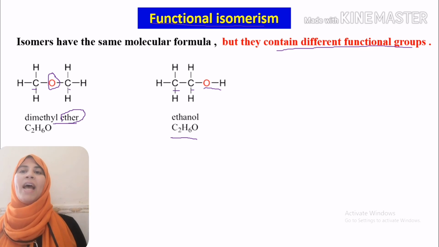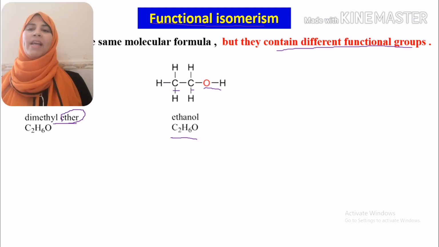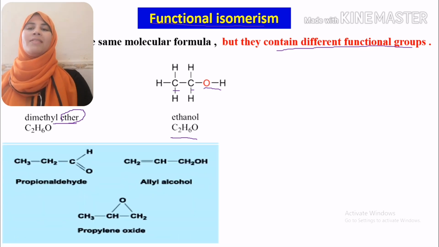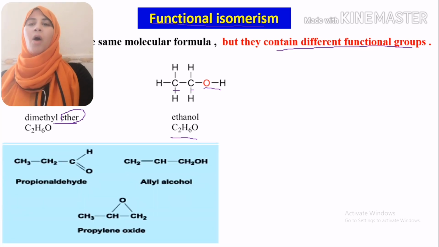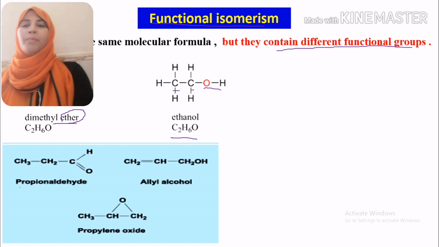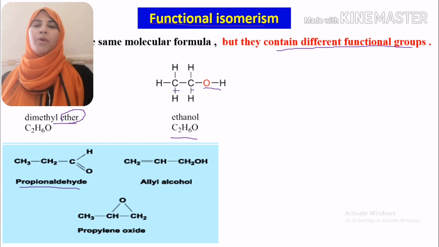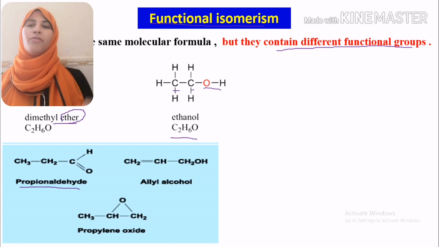In the first one, we have ether. In the second one, we have alcohol, ethanol. Another example: propionaldehyde, which is one of the aldehydes, and allyl alcohol, which is another alcohol.